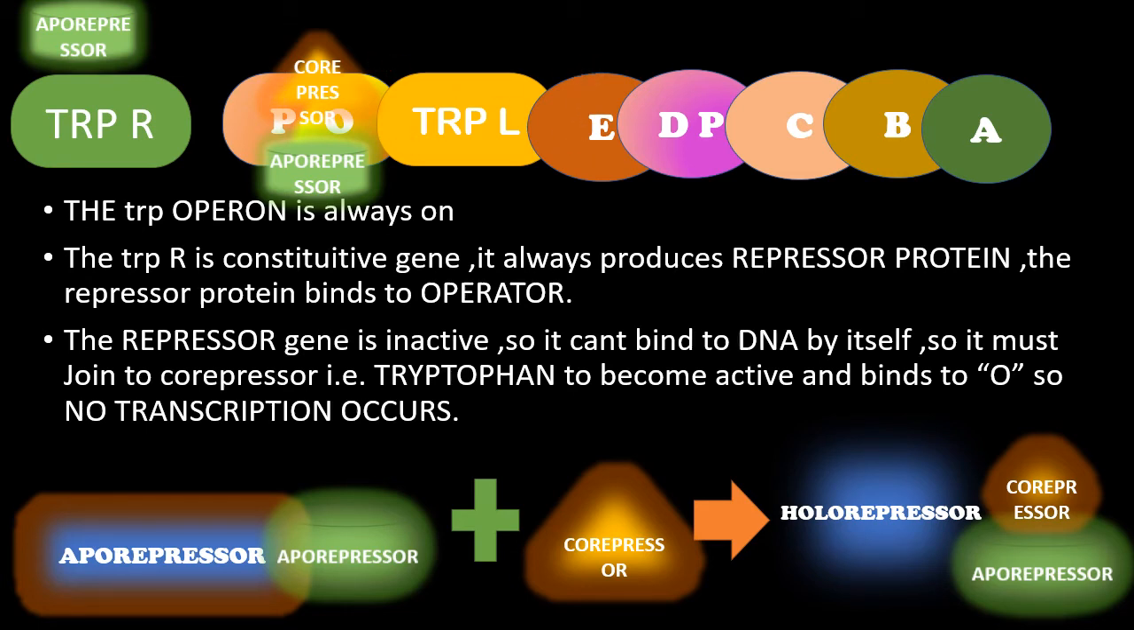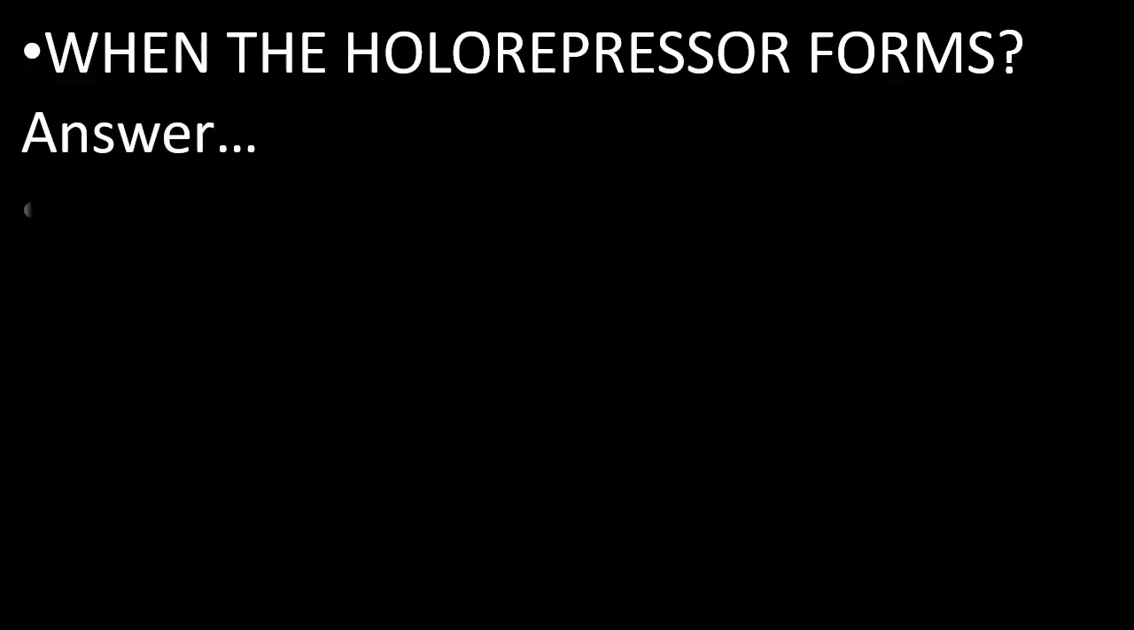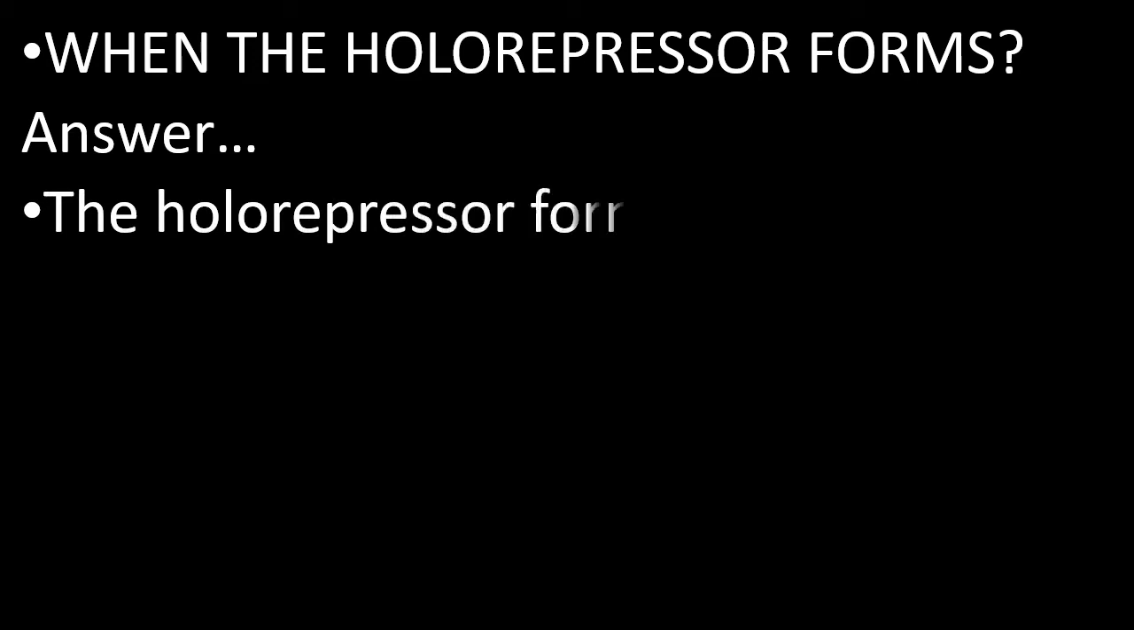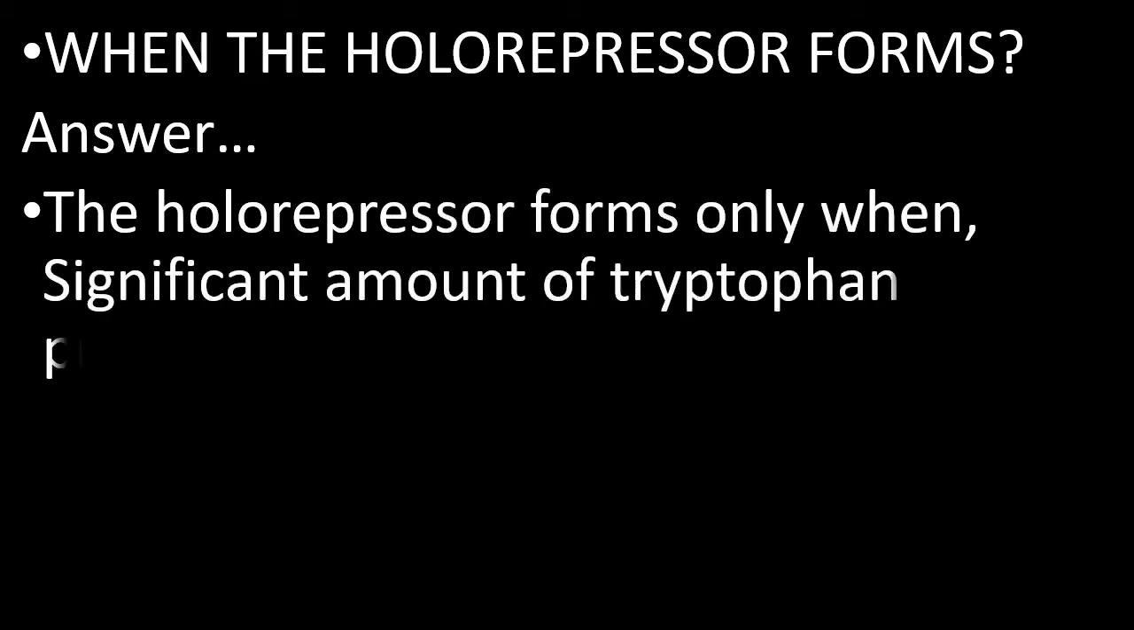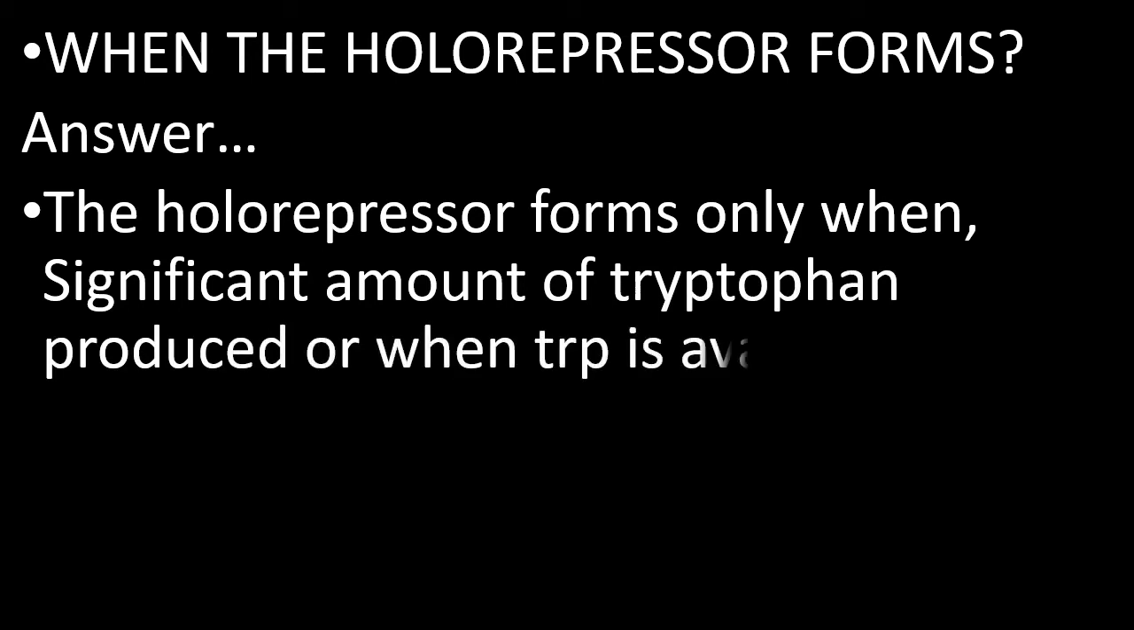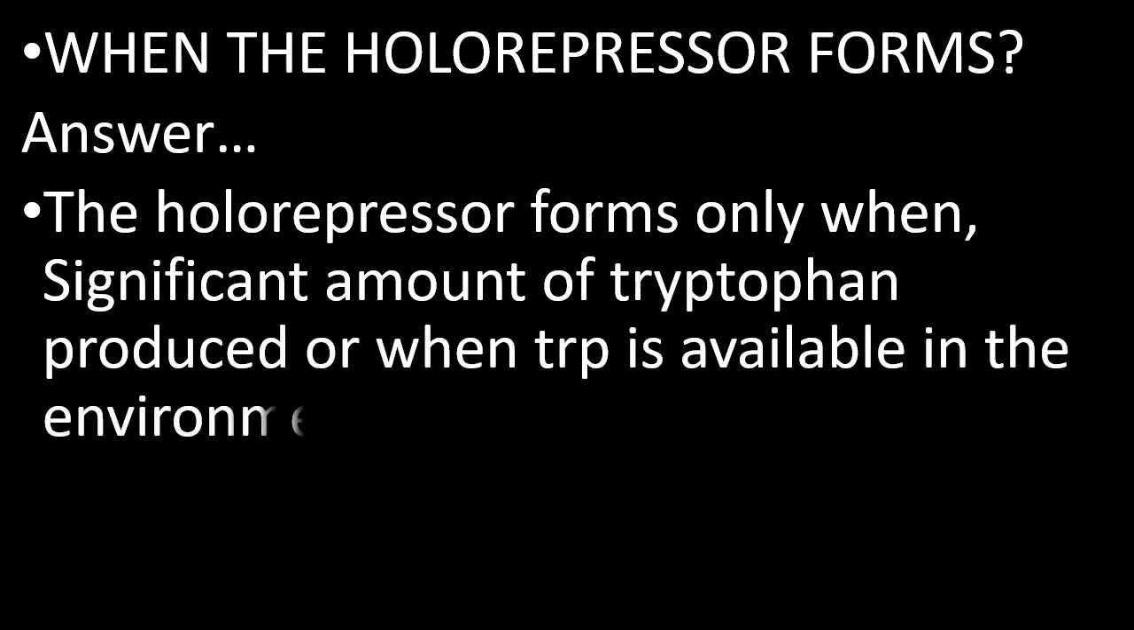Okay, the holorepressor forms only when a significant amount of tryptophan is produced or when tryptophan is available in the environment. Then only the tryptophan will be more, and then it acts as the co-repressor for its own synthesis. Okay, then only the holorepressor will be formed.